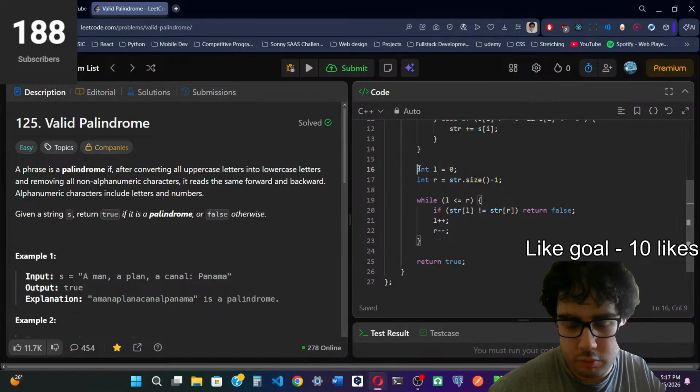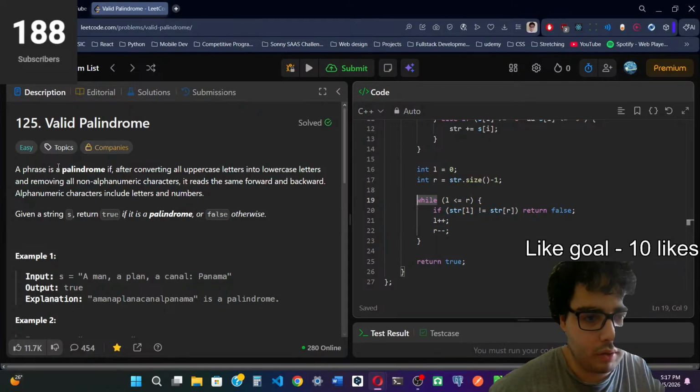As we can see, we use the two pointers approach again when checking the characters from the front and back if they're the same or different. So the statement is, a phrase is a palindrome if after converting all uppercase letters into lowercase letters and removing all non-alphanumeric characters.